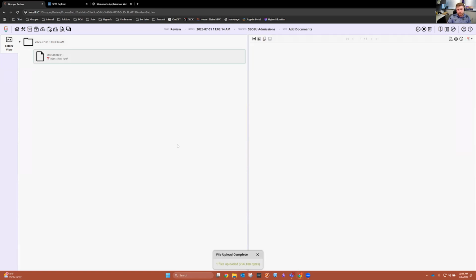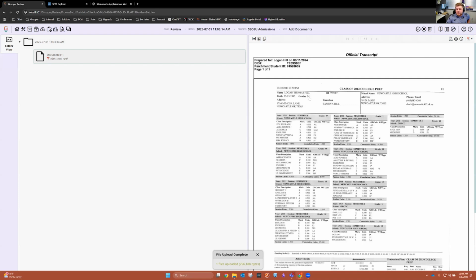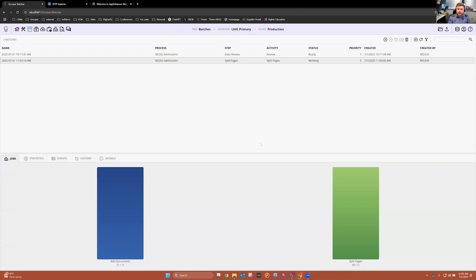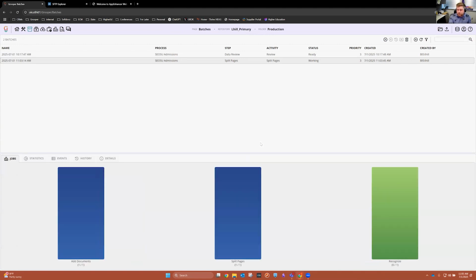And so when I click on it, you'll see here, this is a high school transcript. This is actually my high school transcript that I got from Parchment. I just downloaded it into the folder that you just saw, and then simply drag it over into this interface here. And I'm going to say, yep, that's good, and complete this process. So a couple things are happening here automatically. You can see the progress bar is at the bottom.